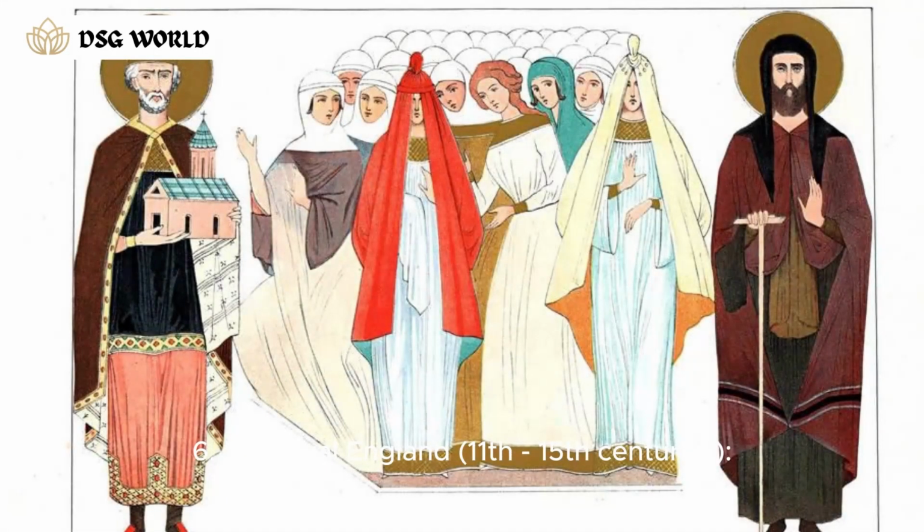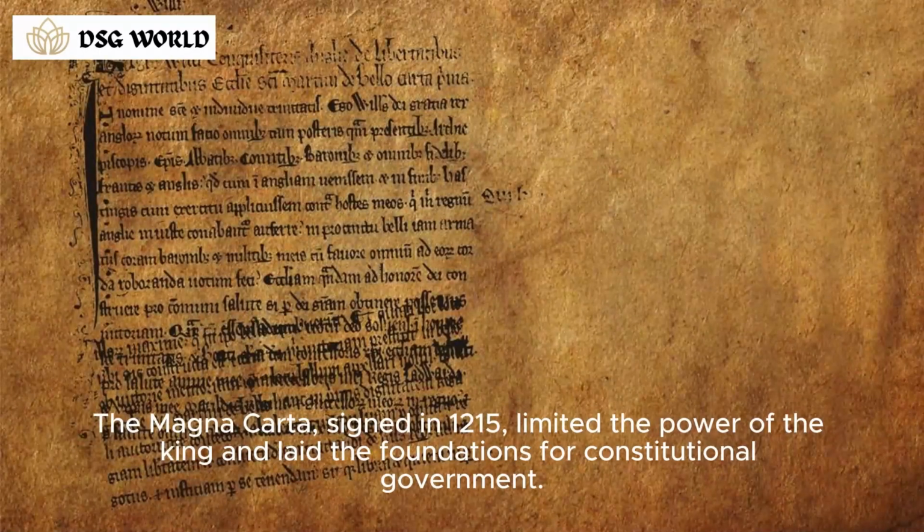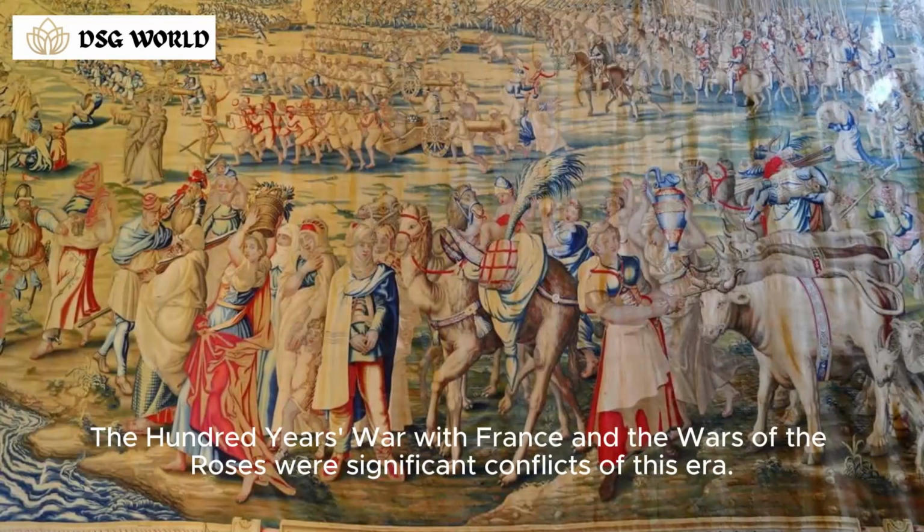6. Medieval England, 11th to 15th centuries. The medieval period saw the consolidation of Norman rule and the development of the English monarchy. The Magna Carta, signed in 1215, limited the power of the king and laid the foundations for constitutional government. The Hundred Years' War with France and the Wars of the Roses were significant conflicts of this era.